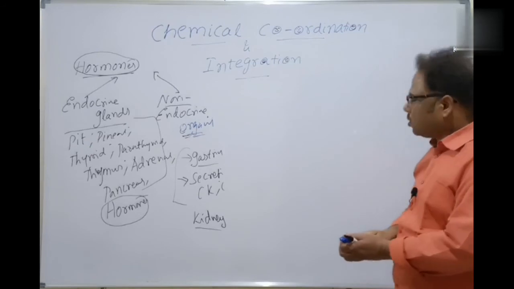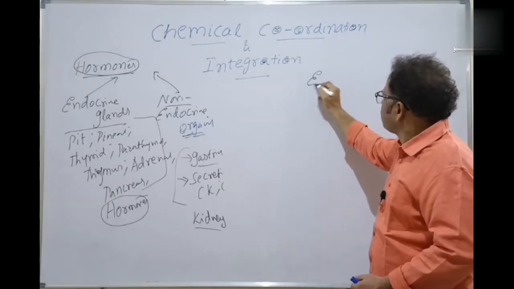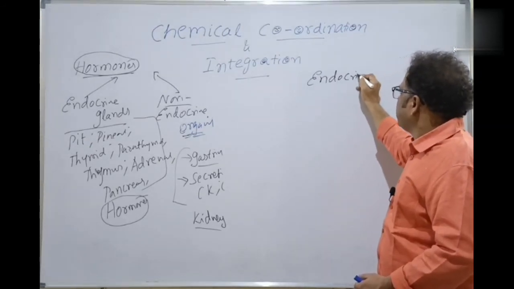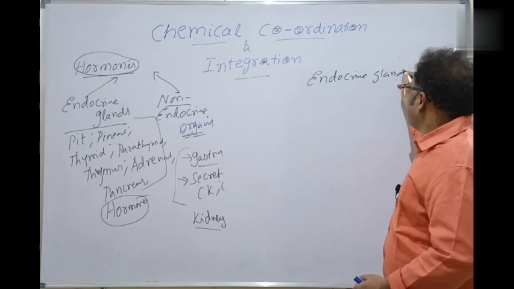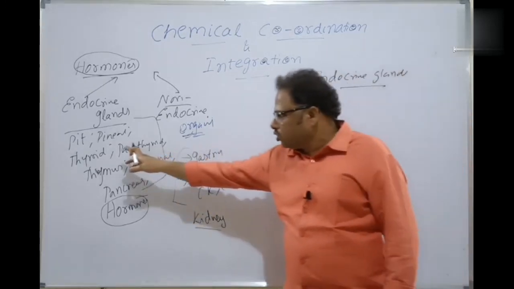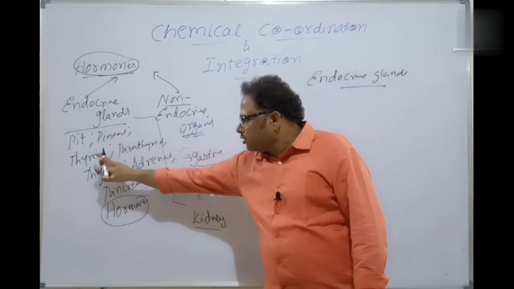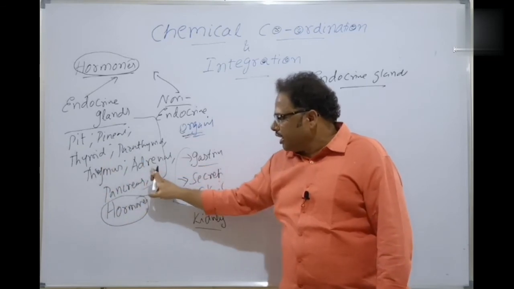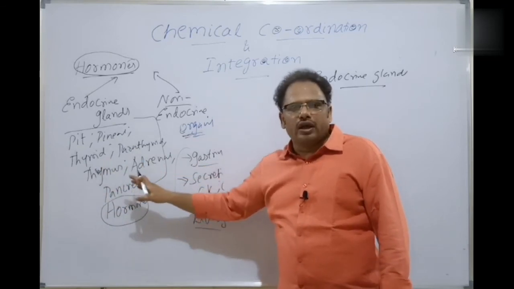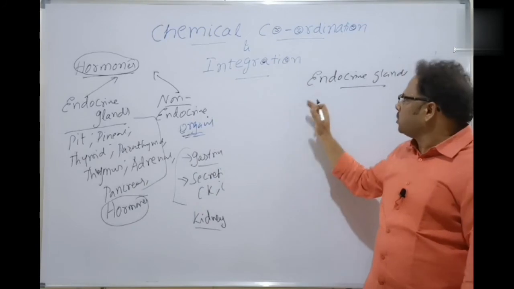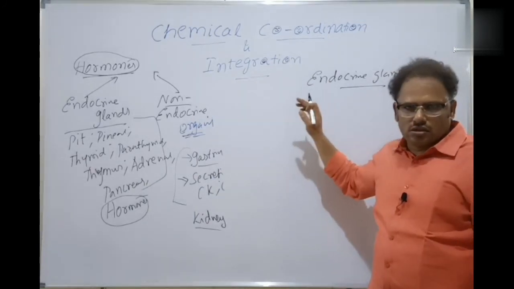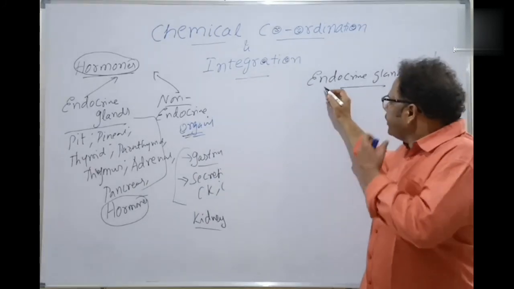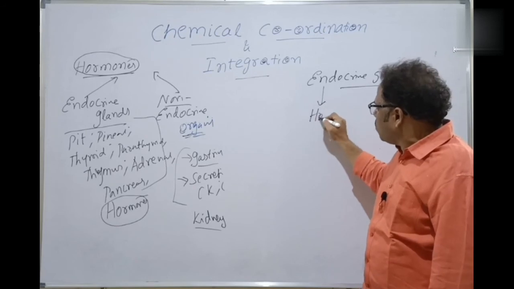Now the endocrine glands. I told you that various endocrine glands are there in the human body: pituitary, pineal, thyroid, parathyroid, thymus, adrenal, pancreas, ovary, and even testes. All these are the endocrine glands of the endocrine system. The endocrine glands release the hormones.